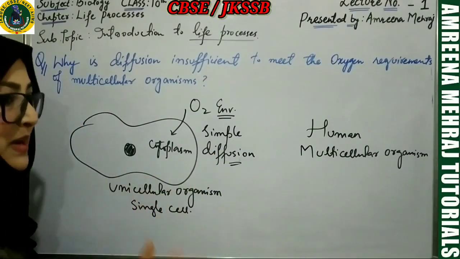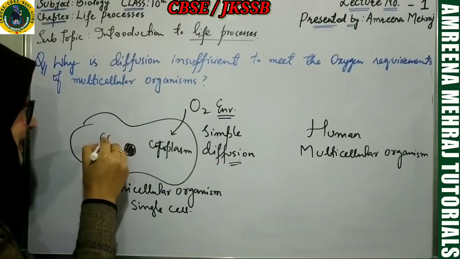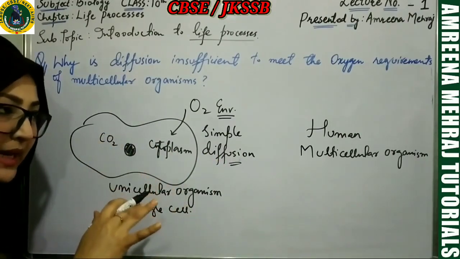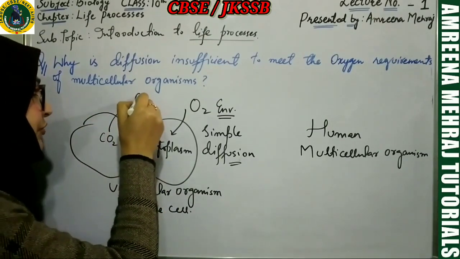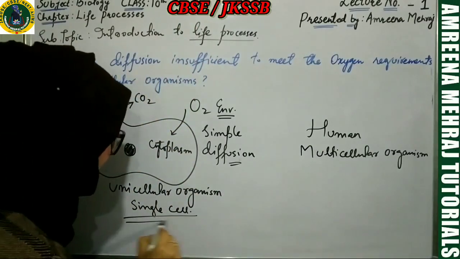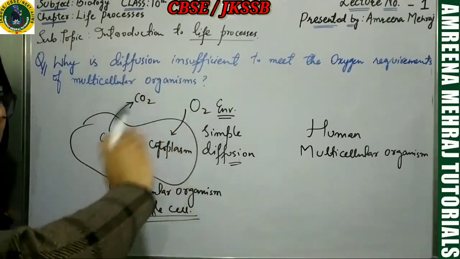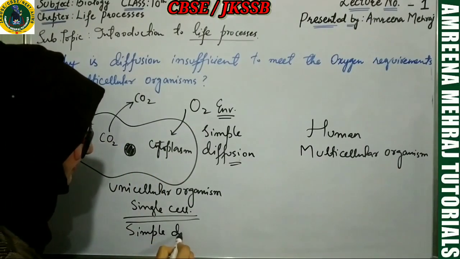You don't have any complex system in this single cell. And what is produced inside is carbon dioxide as a waste during metabolic activities. That carbon dioxide also diffuses simply outside. So here what is helping in this respiration is the process of simple diffusion.